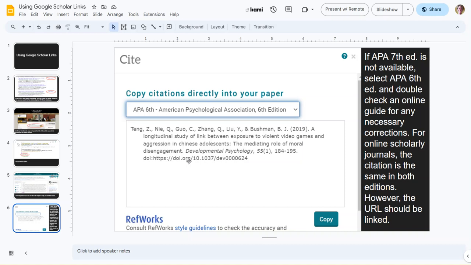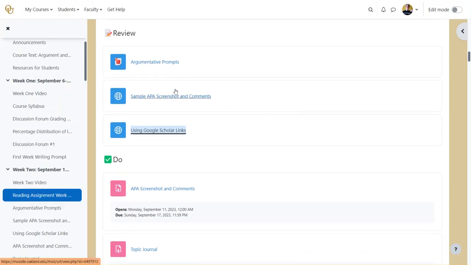So, like I said, if you think about the assignments that you've got this week, you're going to look for your prompt. You're going to look at how to cite APA format. You're going to use your Google Scholar link to get you started. But when you use that cite widget, since you're already acclimating to what APA looks like, you'll be able to edit any minor errors your widget might lead you to.